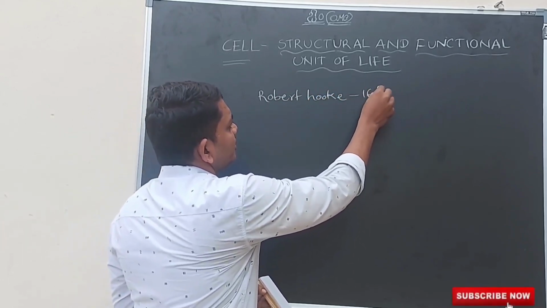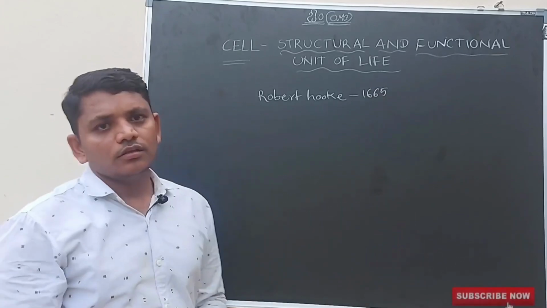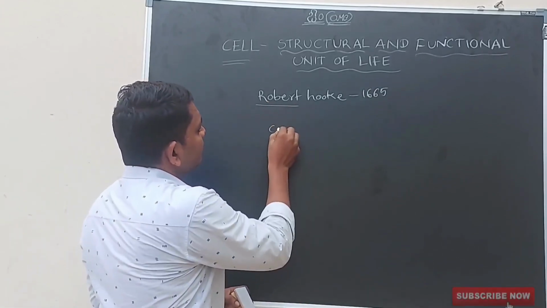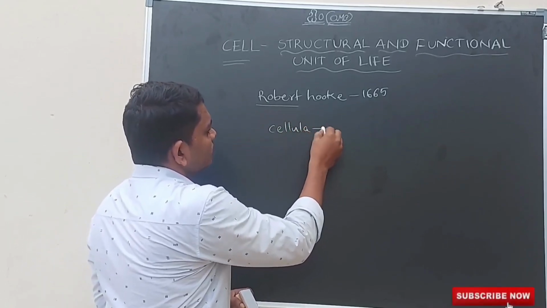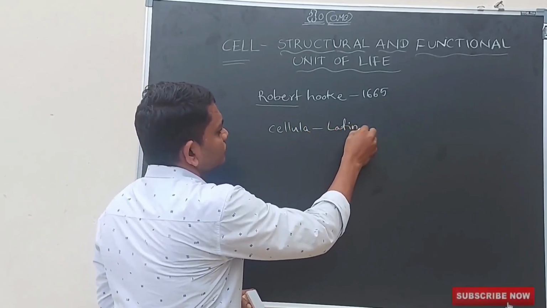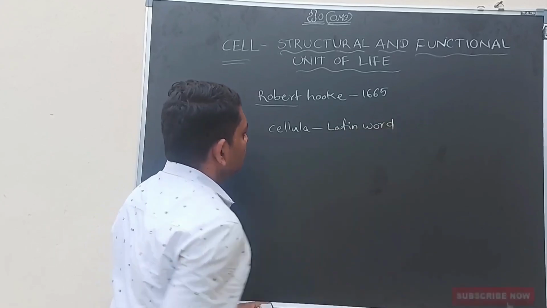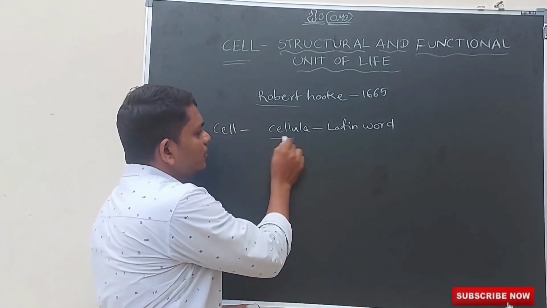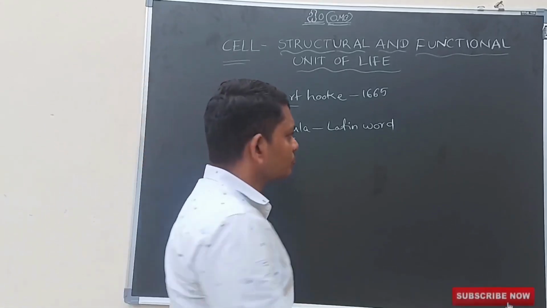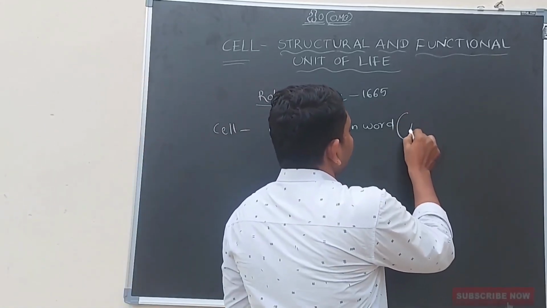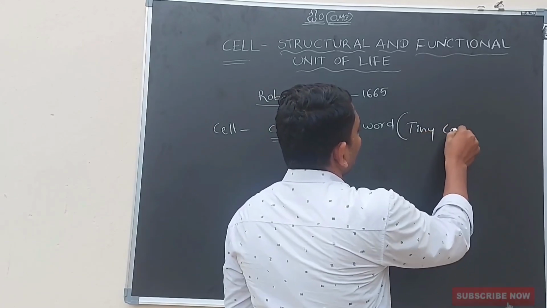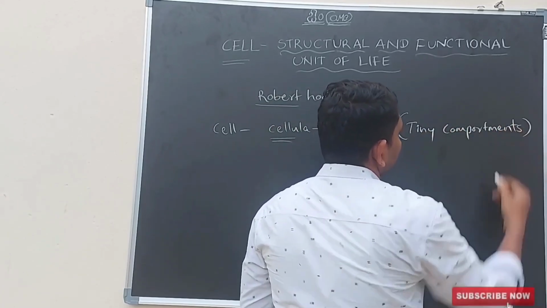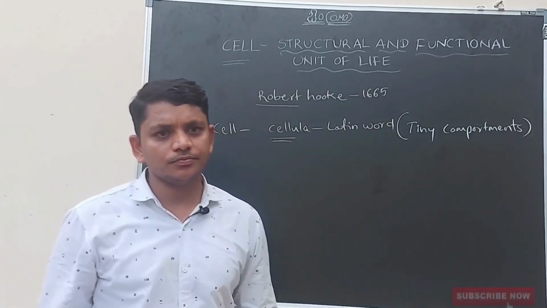in 1665. The word cell comes from the Latin word cellula, which means tiny compartments or small chambers.